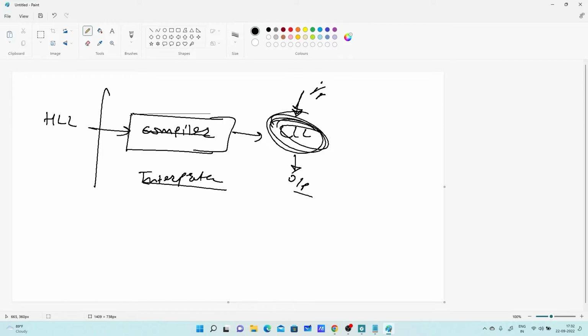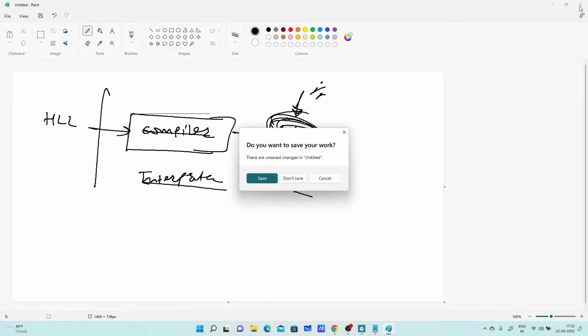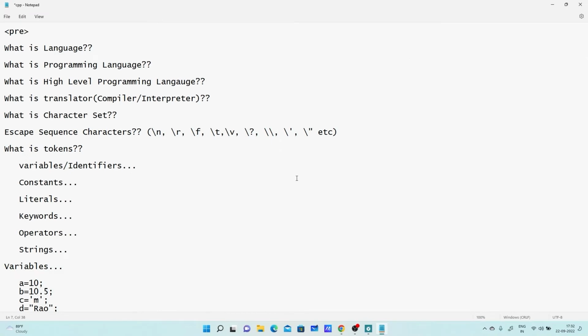Now what is meant by syntax? What do we mean by syntax? Syntax is nothing but the compiler understandable form. Whenever inventors are inventing a programming language, if you are willing to design your own programming language, you have to design the compiler. Whenever you are designing the compiler, you have to decide the syntax of your programming language.